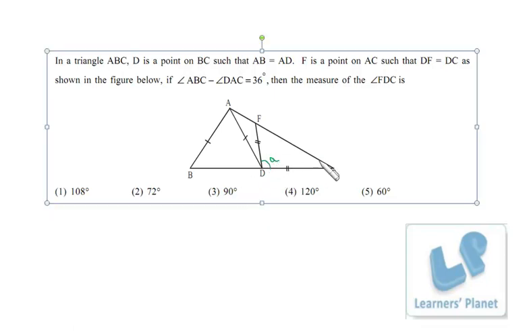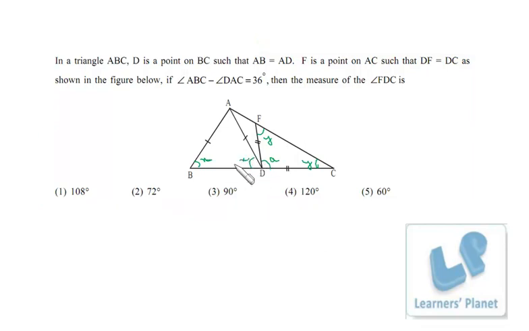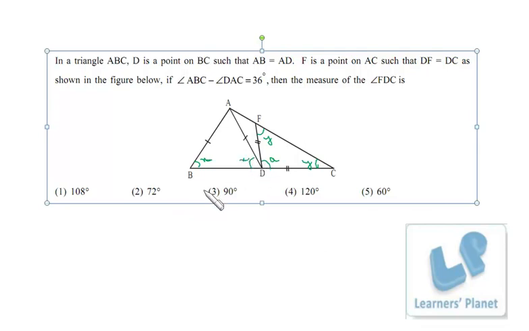Now this angle is the same. So this y, I assume this, and this is the same. I assume this to be x, this to be x. Then we are given ABC minus DAC, I suppose this to be z, right? ABC, that means x minus z is 36, that is given.